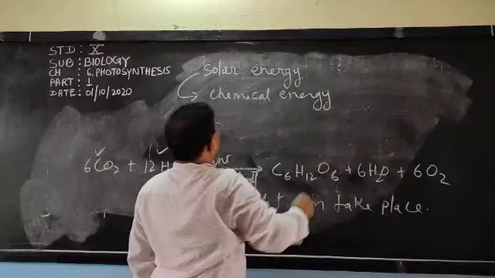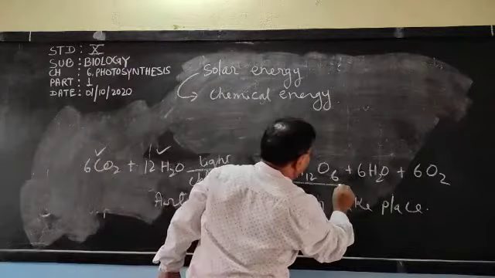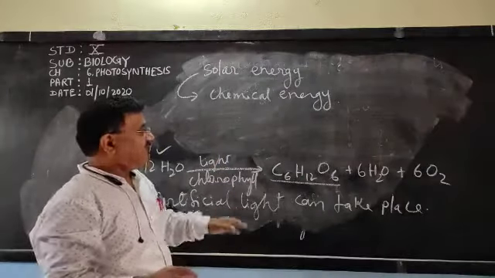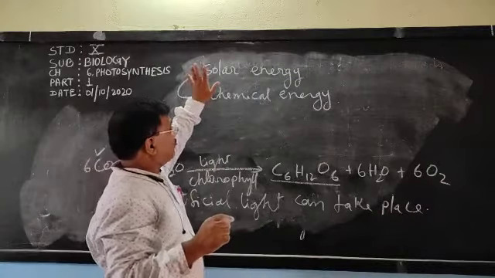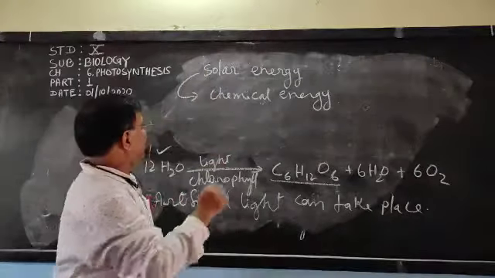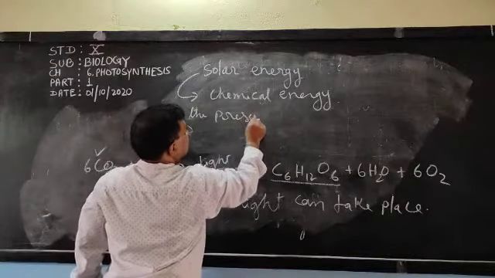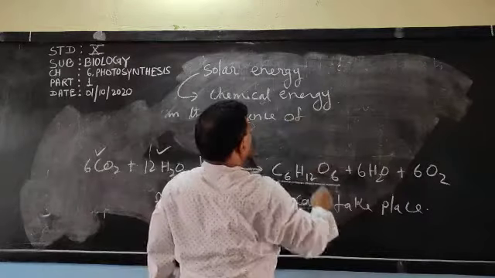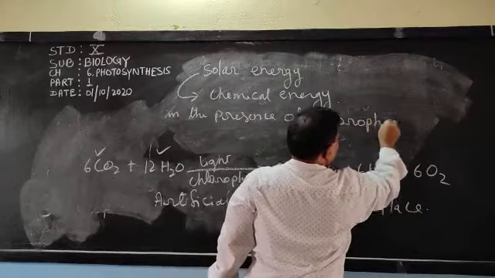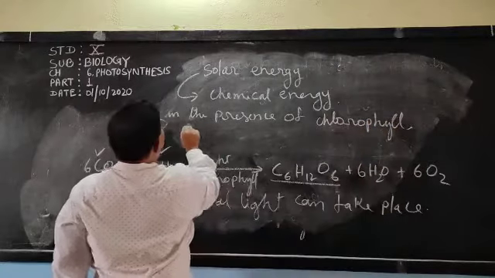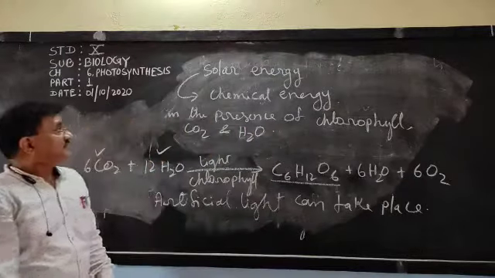Try to understand. A process in which solar energy is converted to chemical energy. This is the food. And in food, what does food contain? Chemical energy. So a process in which solar energy is converted to chemical energy in the presence of chlorophyll, carbon dioxide and water is called photosynthesis.